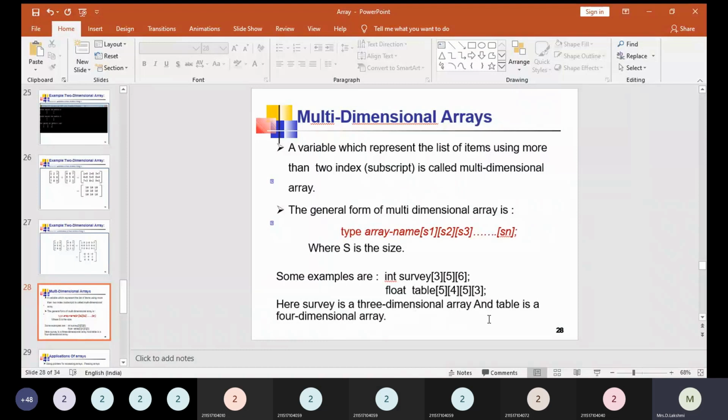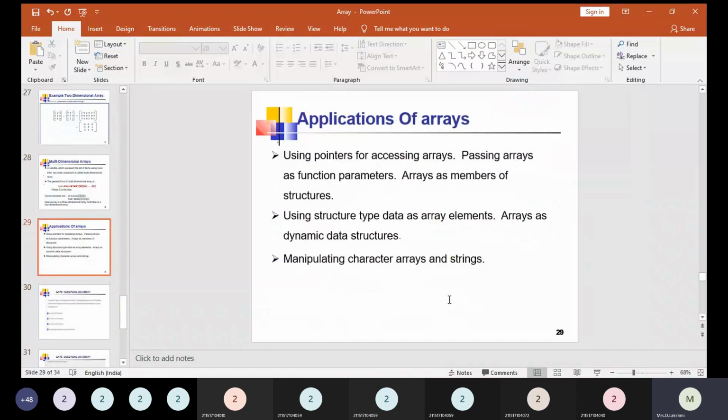Here survey is a three-dimensional array, and table is a four-dimensional array, right? So we can have more than two dimensions, right or not? So the survey is a three-dimensional array here, and the table is a four-dimensional array. So here let us see the applications of arrays.